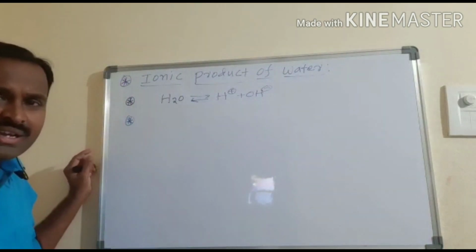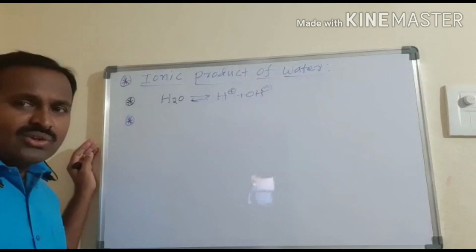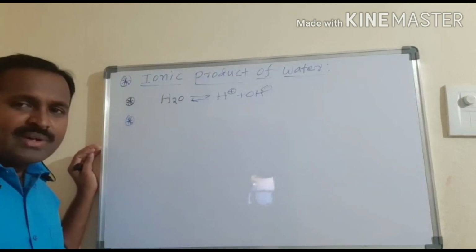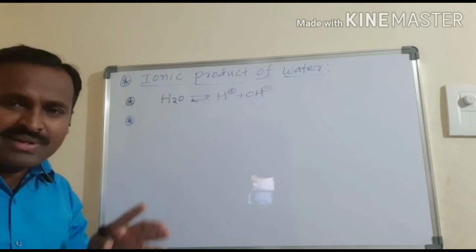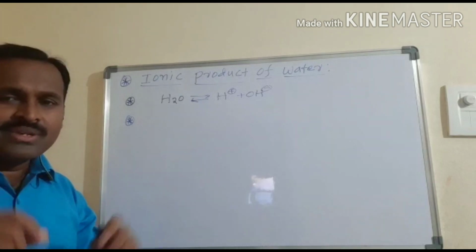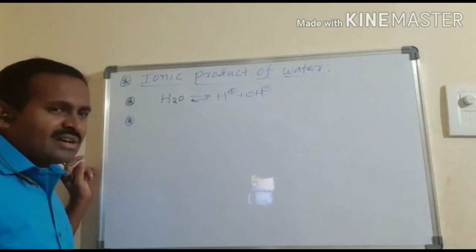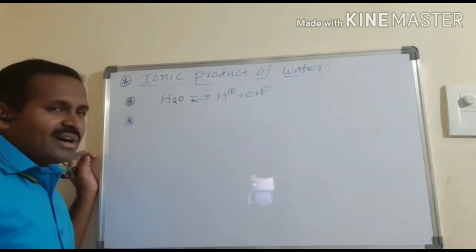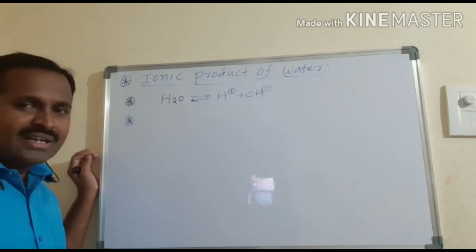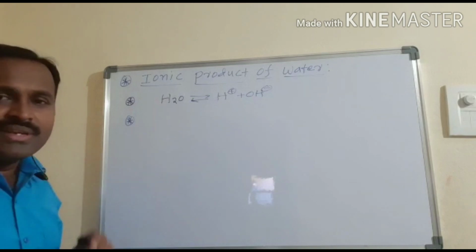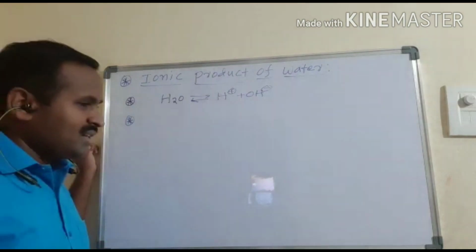According to Waage and Guldberg, the equilibrium constant is simply the ratio between the product of molar concentrations of products to the product of molar concentrations of reactants. That ratio is simply the equilibrium constant, right?